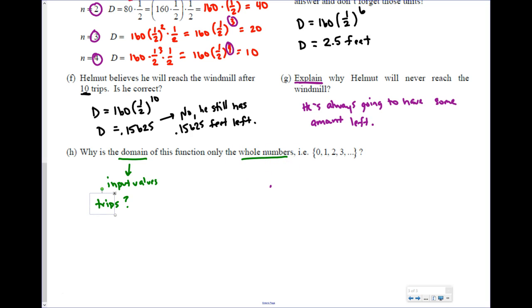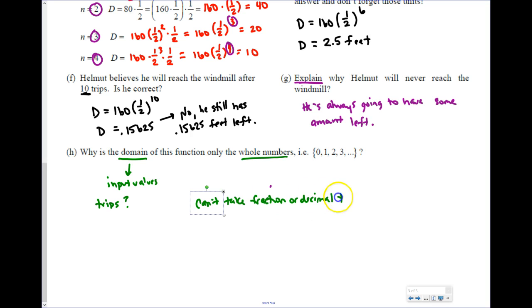Why can't we have 1.5 trips? Well, can you go 1.5 trips? Can you take a trip to the bodega? Can you go 1.5 times to the bodega? No, you either go to the bodega or you don't. You either go twice or you go once, right? So in this case, you can't take a fraction or a decimal of trips.